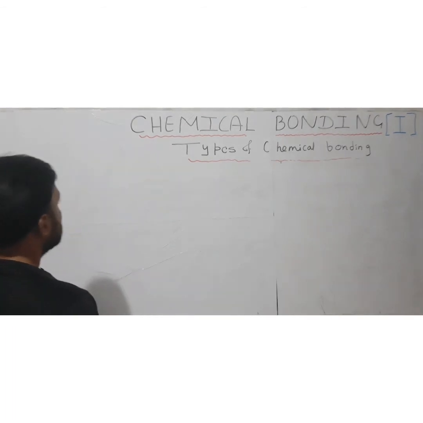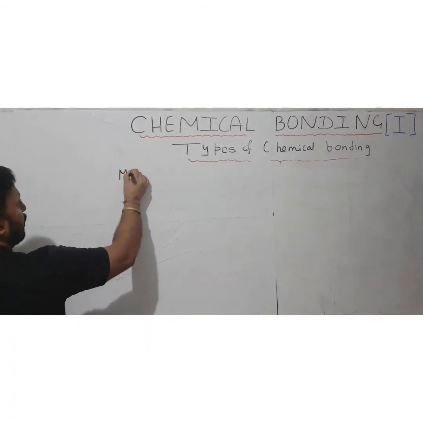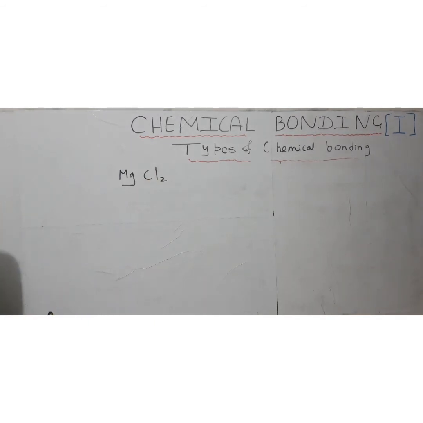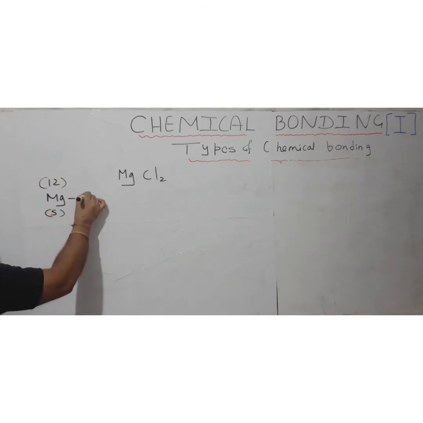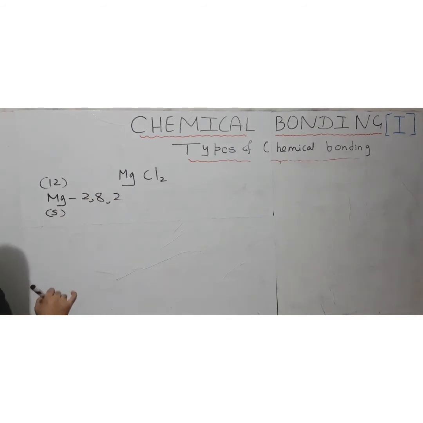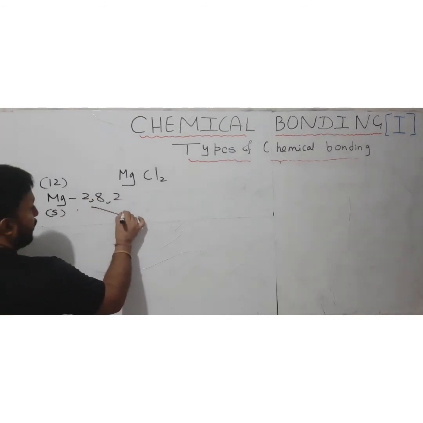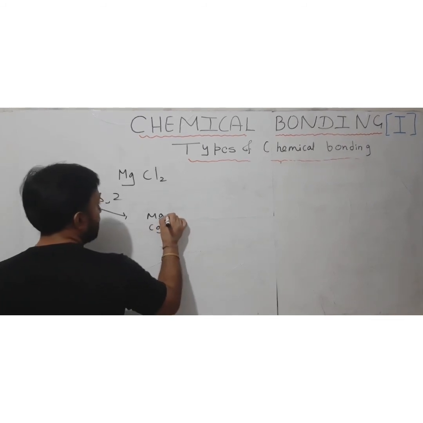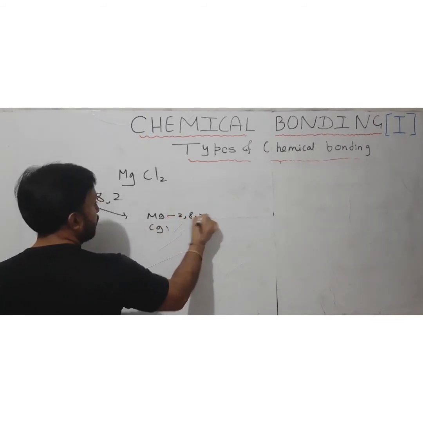Suppose we look at the example of magnesium chloride, MgCl2, and how it is formed. We know that magnesium exists in the solid form and has atomic number 12 with configuration 2, 8 and 2. For forming the compound, that is, for losing the electrons, magnesium is required to be converted into the gaseous state. When it is converted into the gaseous state, then it can lose those 2 electrons.